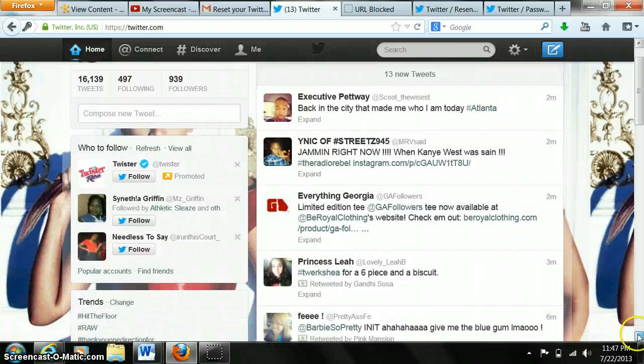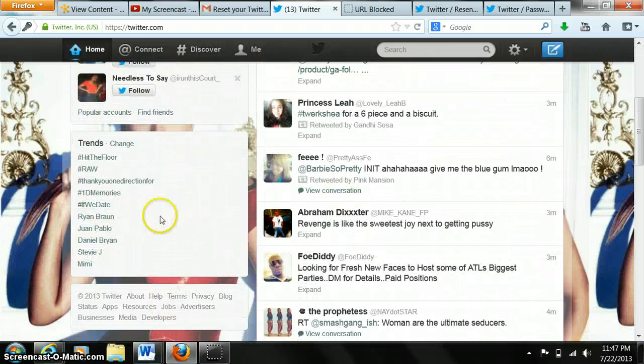Next thing we're going to go to is hashtags. This right here is trends. This is just a box of a lot of current hashtags. And when I say that, that means that a show, Love and Hip Hop, came on earlier today. Stevie J was the main character about it. So a lot of people must have been talking about Stevie J so much to where he became a trending topic. You don't necessarily have to have hashtags, but that's just how Twitter started.